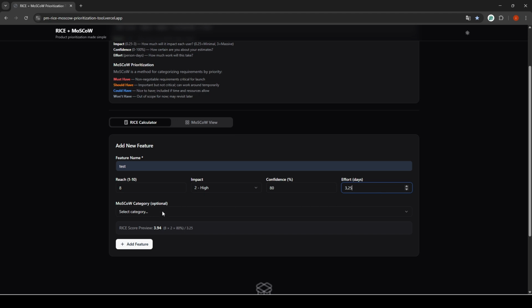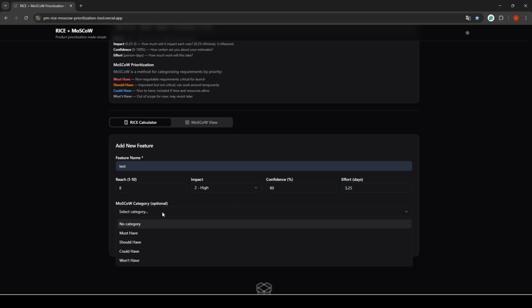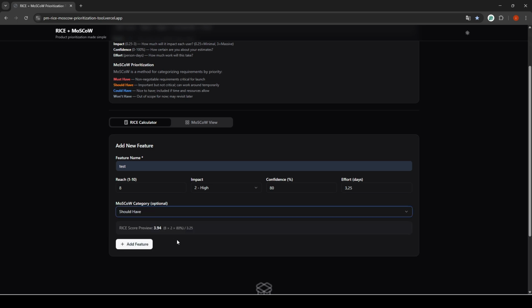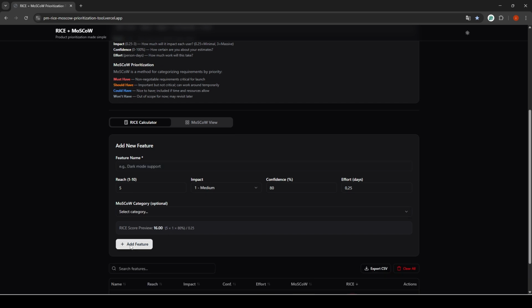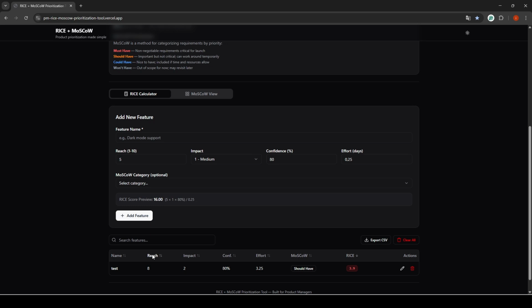MoSCoW is optional, but we can already categorize this feature as a must-have, should-have, could-have, or won't-have. For example, this one, let's say it's a should-have. And then we have here the explanation about how it will be calculated with a review and the result. And we can add our feature. So we have it here.